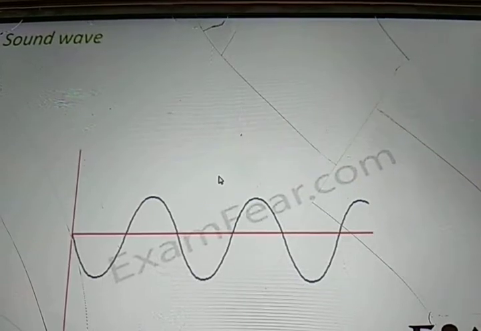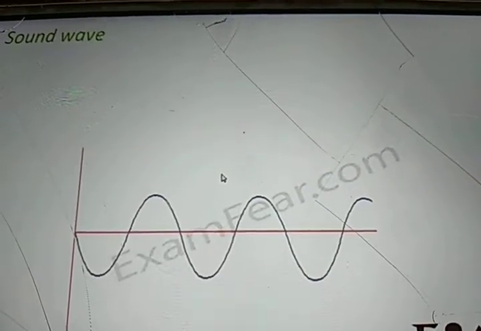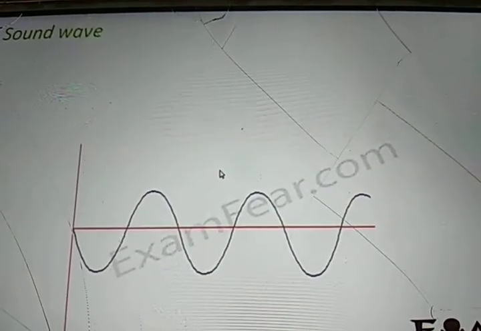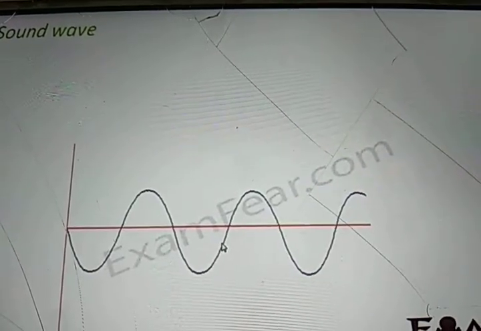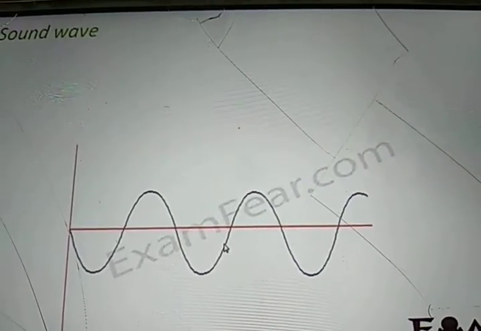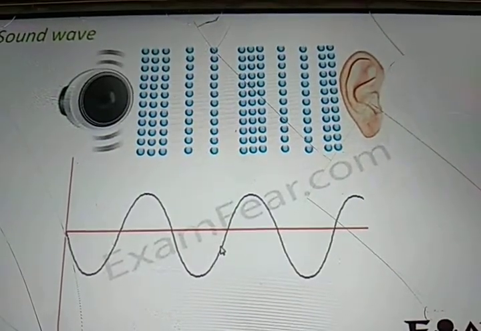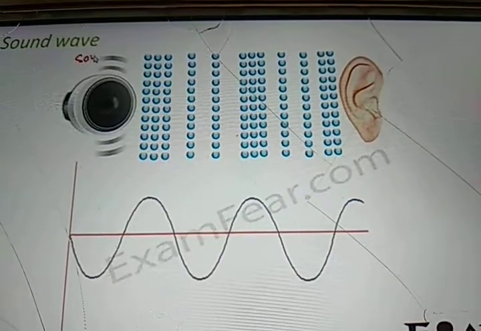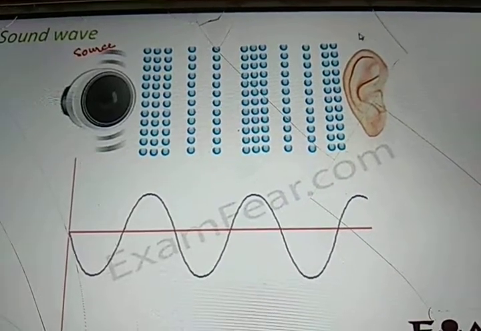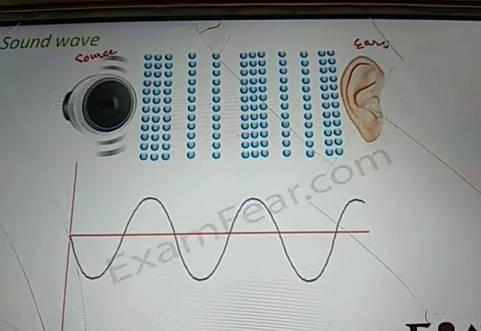Now before we talk about each of the characteristics of a sound wave, first recall how exactly the sound wave forms. Why do we call it a wave? Whenever we see a wave, this is what comes to our mind. So how does this variation come in the picture? This is how it comes. If this is the source which produces sound, and this is the human ear which is receiving the sound,